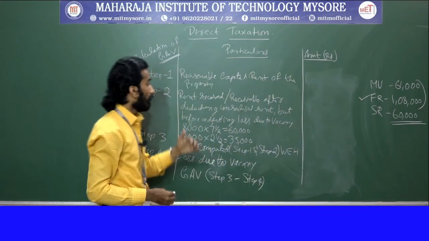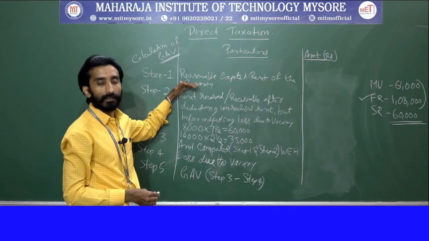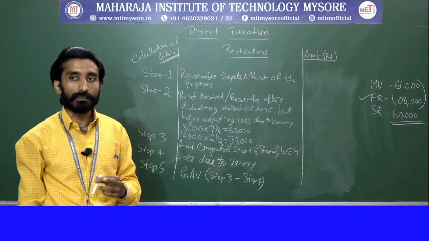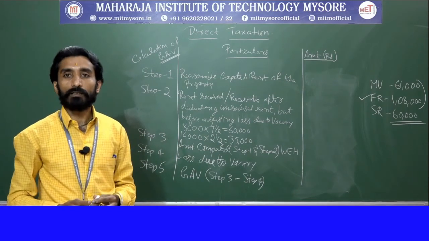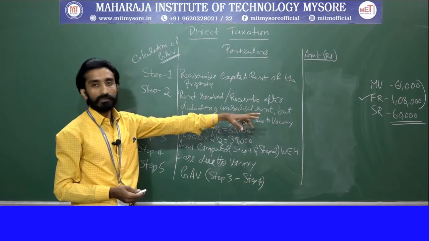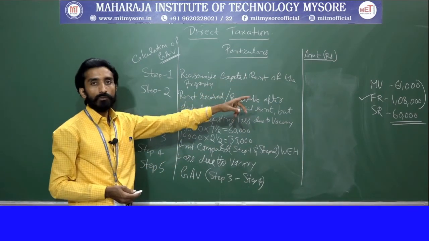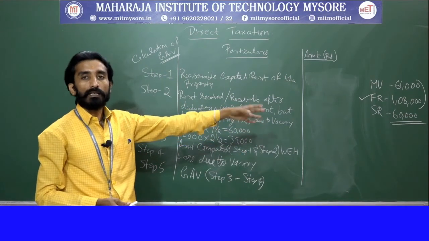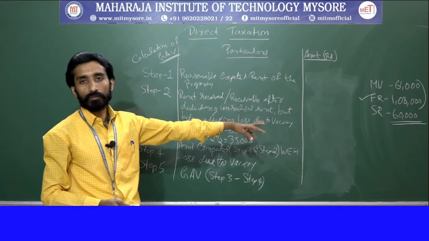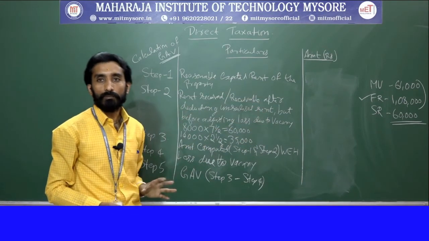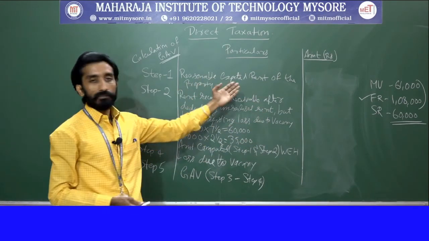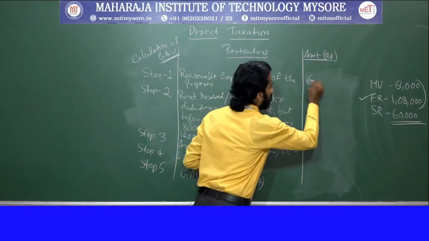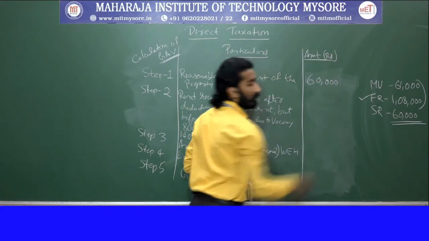So why is it required for your step 1? In step 1, it is the reasonable expected rent. For reasonable expected rent, we see those three factors: municipal value, fair rent and standard rent. Sometimes standard rent will not be given. At that point of time, whichever is more you will take into consideration, and that will be your reasonable expected rent of the property. So now in this case, reasonable expected rent is 60,000.